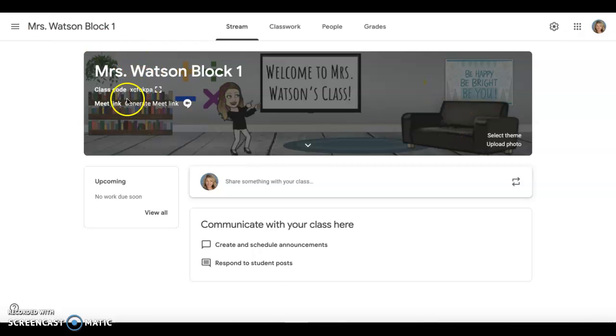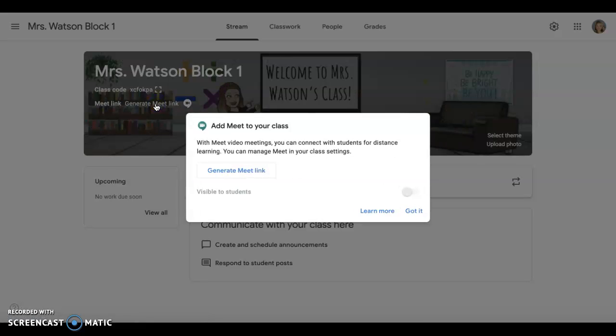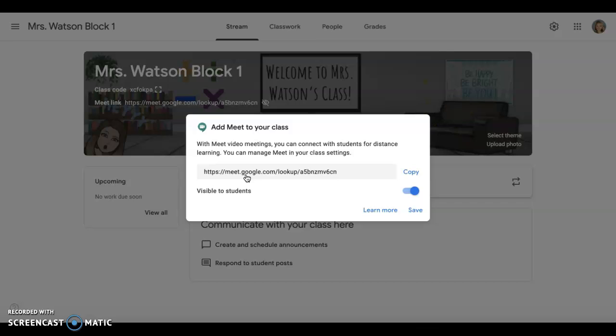So if you look right here underneath my class code, it says Meet Link, Generate Meet Link. So we click there and it says with Meet Video Meetings, you can connect with students for distance learning. You can manage Meet in your class settings. So we are going to generate the Meet link. You can have this visible to students, or you can turn it off where students cannot see it.